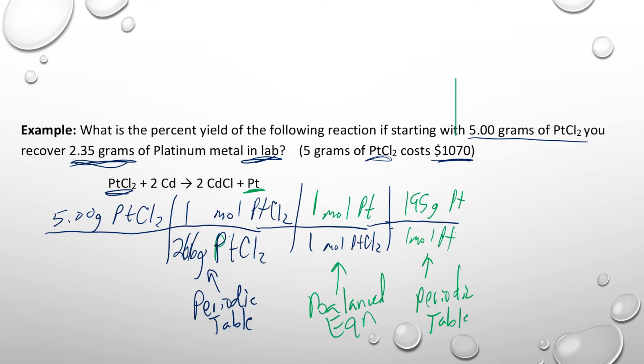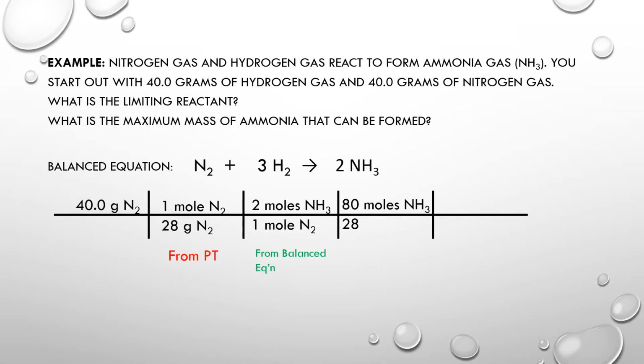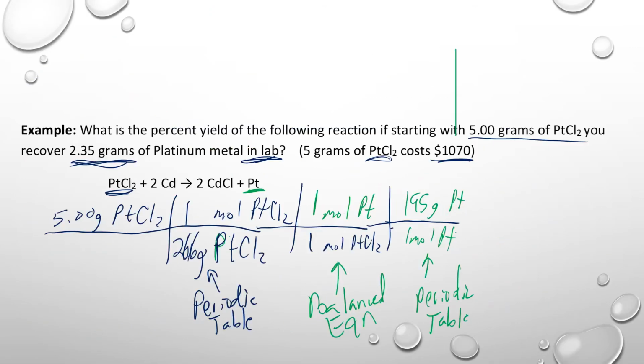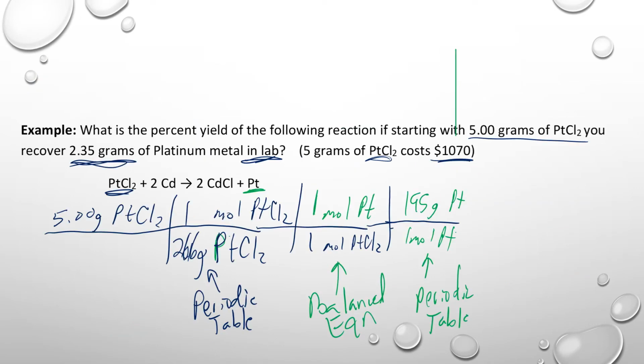So if you think about that highway, right, we started with grams of one substance. We converted that substance to moles using the periodic table. Then we went from moles of one substance to moles of another substance using the balanced equation. And then we had to use the periodic table again to get that moles into grams. And that's exactly what we've done here. Well, it's what we did here too, right? We got this from the periodic table. We got this from the balanced equation. And we got this from the periodic table. Same thing happened here. We got this from the periodic table. We got the next step from the balanced equation. And then the last step we got from the periodic table.